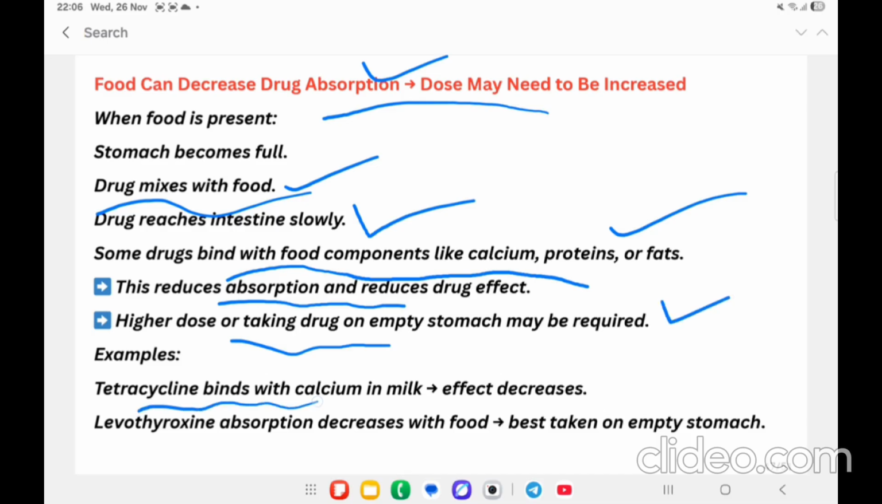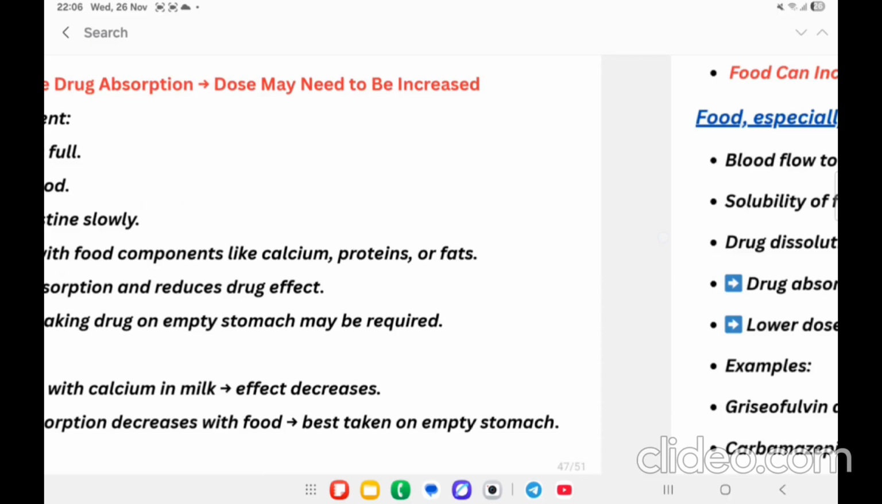In case of tetracycline, it is going to bind with the milk. Then the effect is going to decrease. Then levothyroxine absorption decreases with food. It is best to take it on an empty stomach.